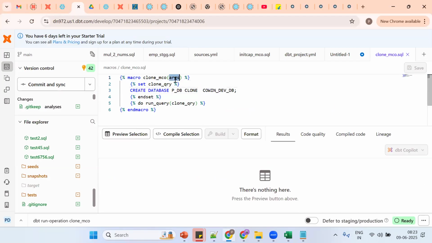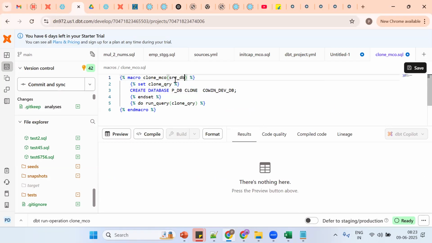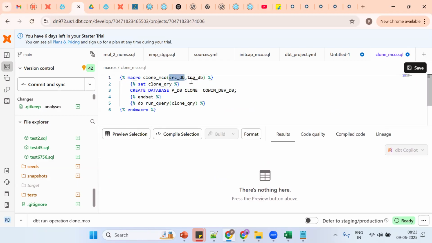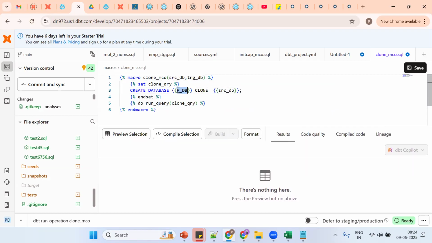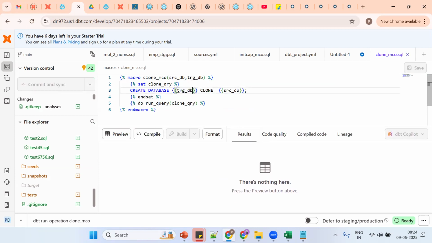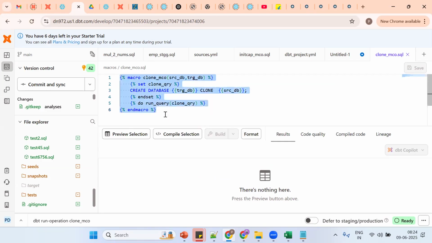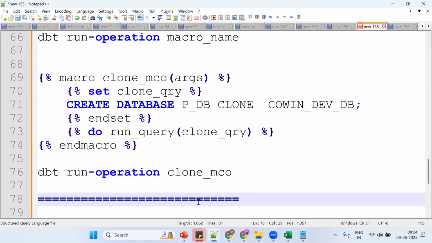So see, let me go for source DB and comma TRG DB. Okay. So tell me now how to use these in Snowflake dbt. That's an argument, put it in the Jinja expression. So Jinja. Control C. So now save it. Now tell me, so far this is good. Earlier we had no arguments, working fine. But what happened right now? I'm having arguments. Now how to call this one? Control C again, put here.